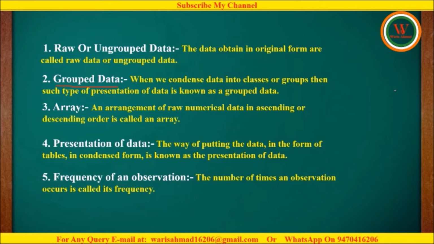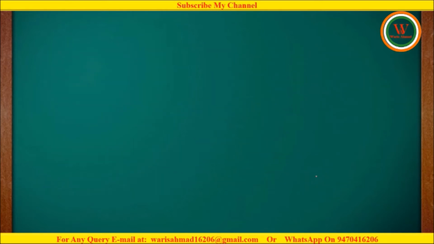Suppose we are collecting the data like 2, 5, 1, again 2, then 3, then 1, then 7, and so on. So here we can notice that 2 occurs 2 times. So the frequency of 2 will be equal to 2. Here 5 occurs 1 time. So the frequency of 5 is 1. 1 occurs 2 times. So the frequency of 1 will be 2. 7 occurs 1 time. So the frequency of 7 will be 1, and so on.